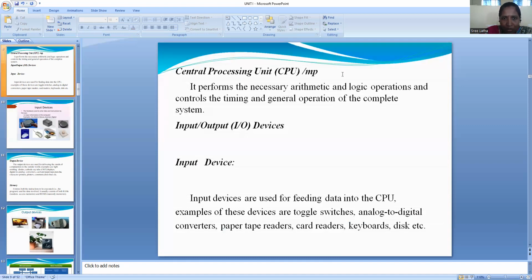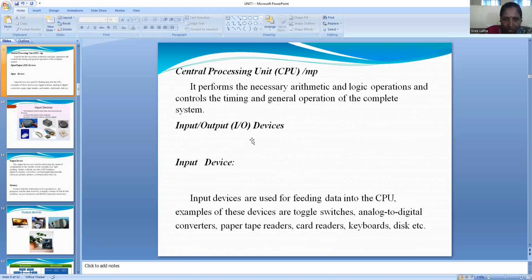The arithmetic logic unit is part of the central processing unit. The central processing unit performs the necessary arithmetic and logical operations. Arithmetic operations mean addition, subtraction, multiplication, division, all those things. Logical operations mean AND, OR, NOT, compare, rotate. The CPU performs both arithmetic and logical operations.